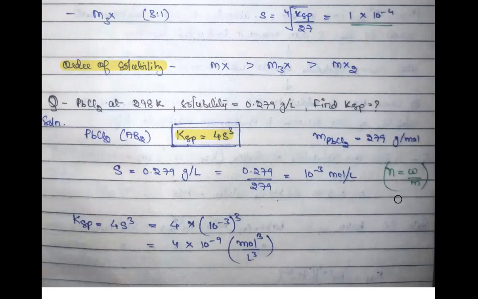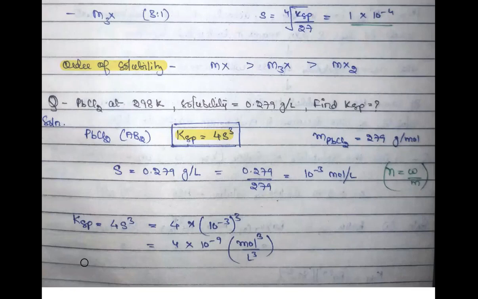So if I divide 0.279 by 279, why 279? Because 279, if you calculate, is the molar mass of your lead chloride. So you can just do it on your side as well. If you just divide it, you will get this value. Now this grams per liter is converted into moles per liter.